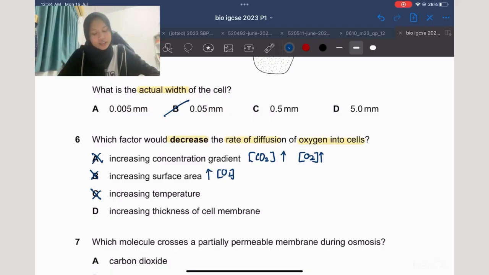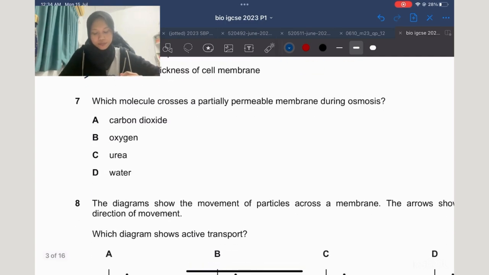And D. Increasing thickness of cell membrane. Okay, our cell membranes are very thin. For what? To make sure that materials like oxygen and carbon dioxide can diffuse in and out of our body easily, right? So when the cell membrane is thick, it's very hard for them to diffuse. So the answer is D.